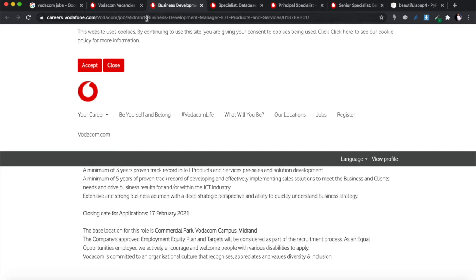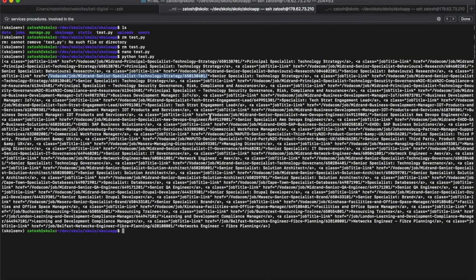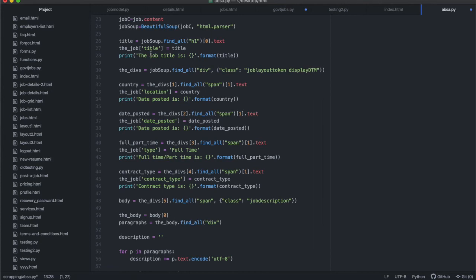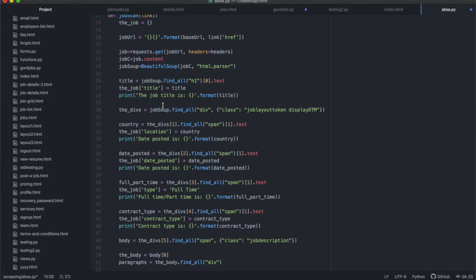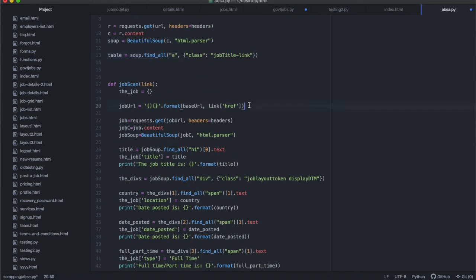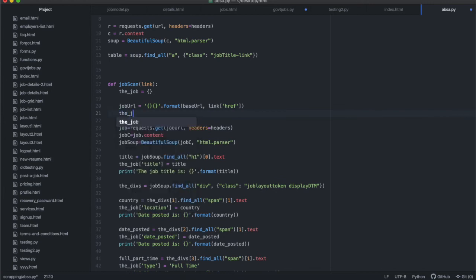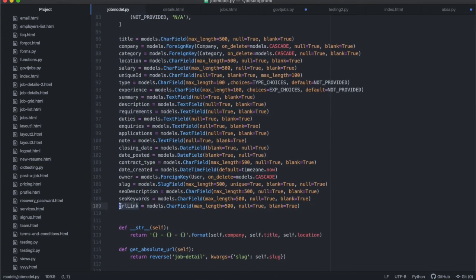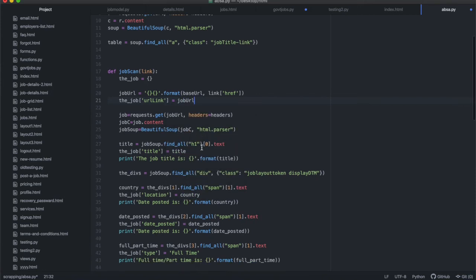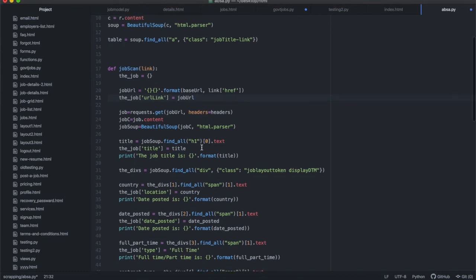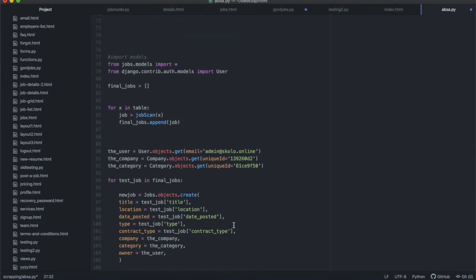All right. And then I'm going to pull out the link. You'll see that I have the link over there. People need to know what the link is. So the job URL, we need to add it over here. Let me just have a look at my model to see where the URL goes. It goes into the URL link. So the job URL link is equal to job URL. And I just need to make sure that I get it covered at the bottom as well, but we'll get to this later, so I don't forget it.